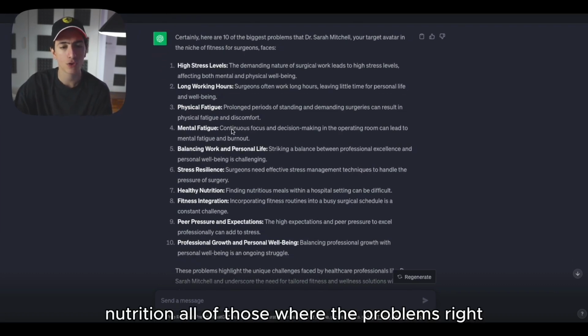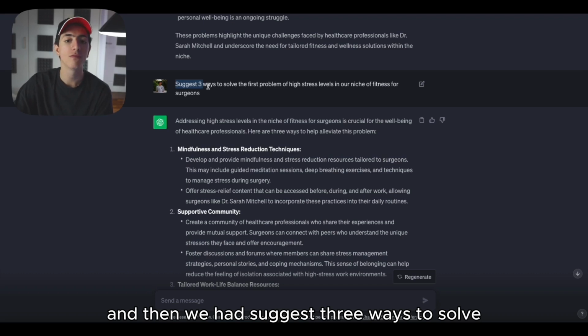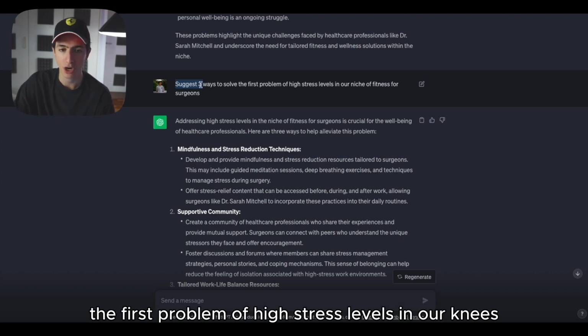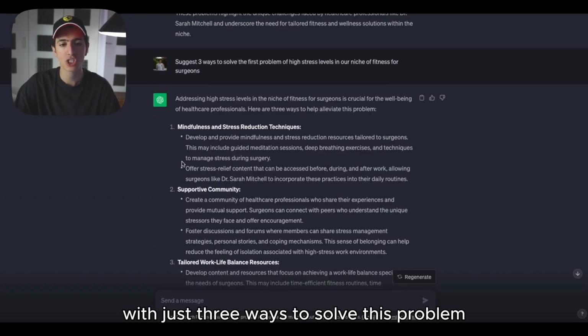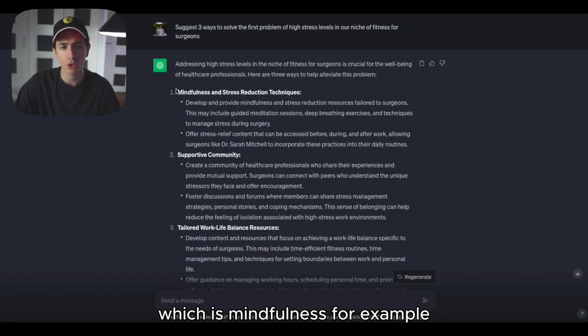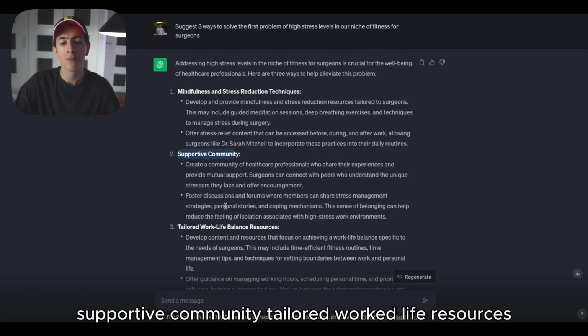Stress resilience, health, nutrition, all of those were the problems, right? And then we had suggest 3 ways to solve the first problem of high stress levels in our niche, right? So again, the first problem was high stress levels. We suggested 3 ways to solve this problem, which is mindfulness, for example, and stress reduction techniques, supportive community, tailored work-to-life resources.